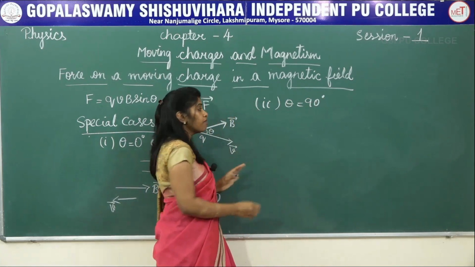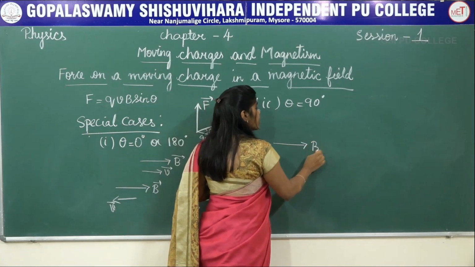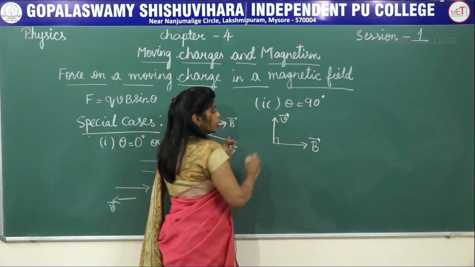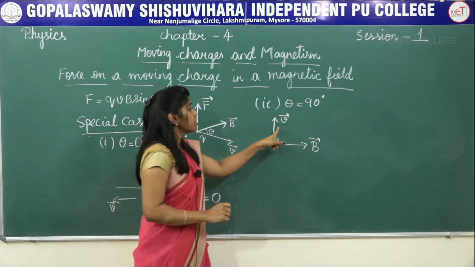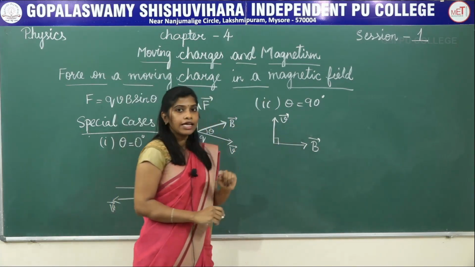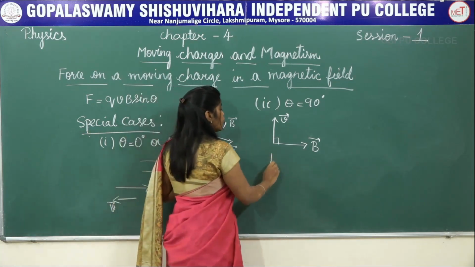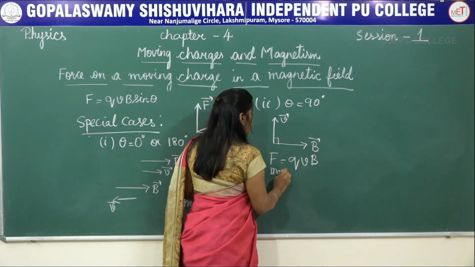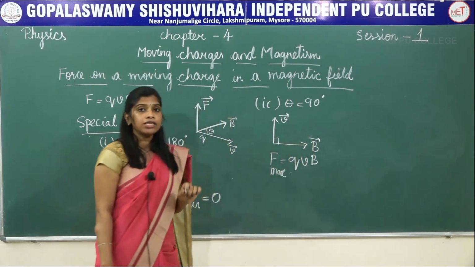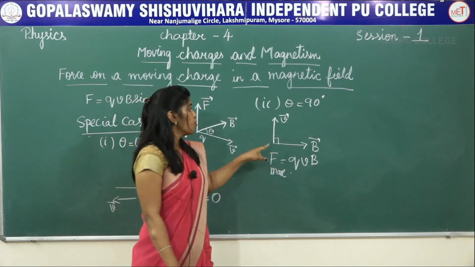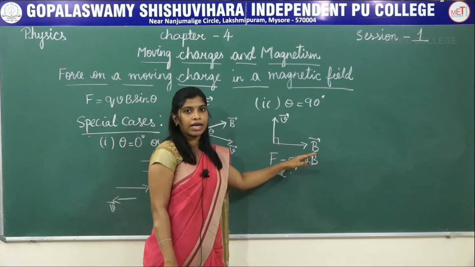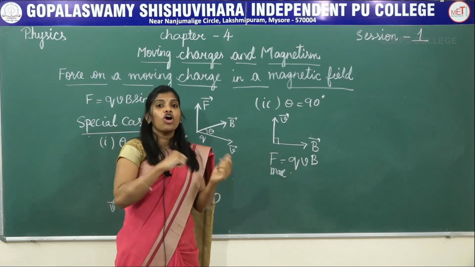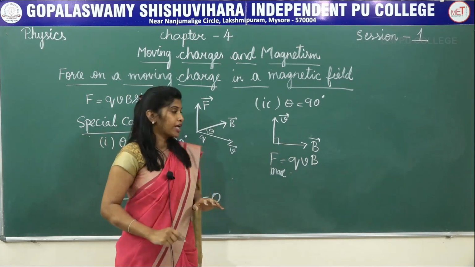What do you mean by theta 90 degree? If this is the magnetic field, then the velocity of the charge is perpendicular to the magnetic field. If the theta is 90 degree, sine 90 will be equal to 1. Therefore, the force is QVB, and this is the maximum force. So, the charge experiences maximum force when it is moving perpendicular to the magnetic field, and it experiences minimum force when it is moving along or in the opposite direction to the magnetic field.